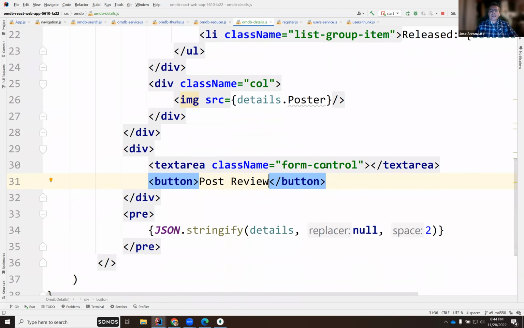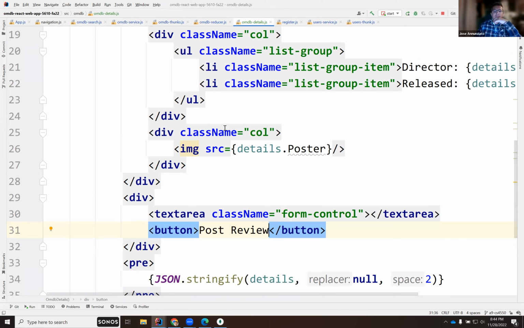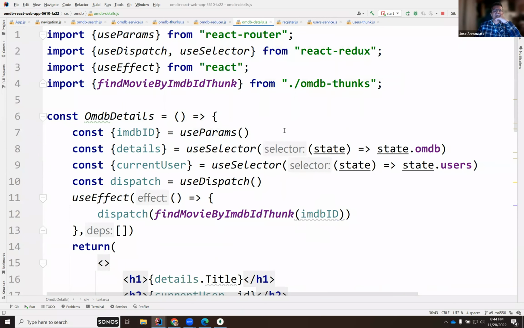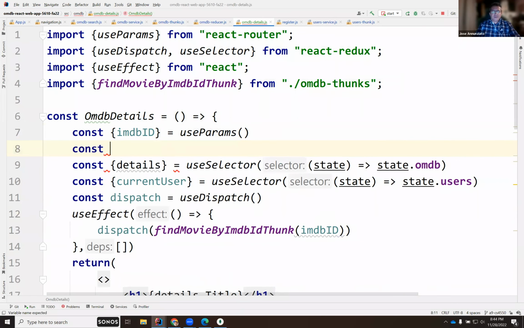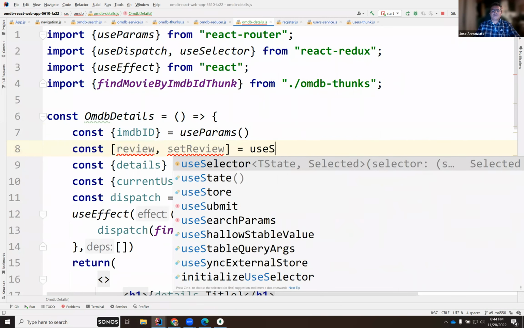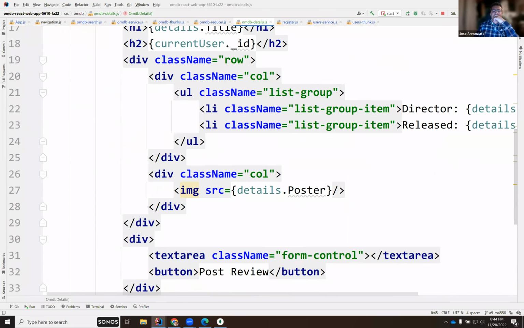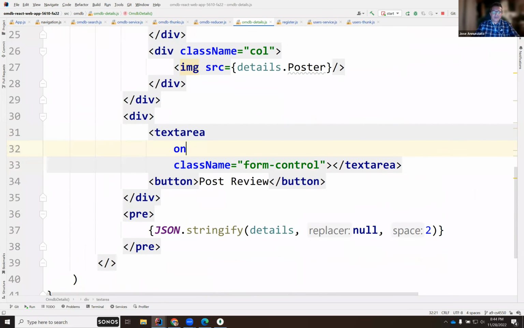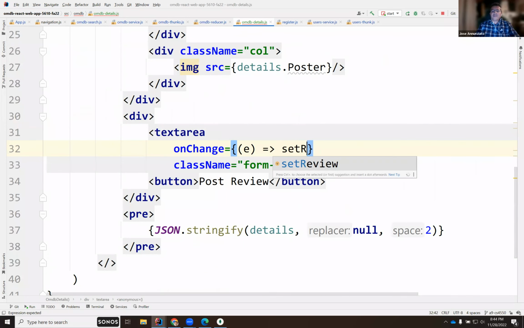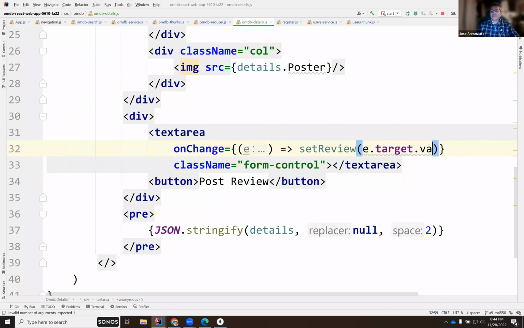Okay. And so I need a state variable where I can grab that, right? So let's do that. We'll do a const review, and then set review. And this is a use state. And we'll initialize the review as empty. Okay. And as I type, I can update this. So this is on change, e, and then set review, e dot target dot value.